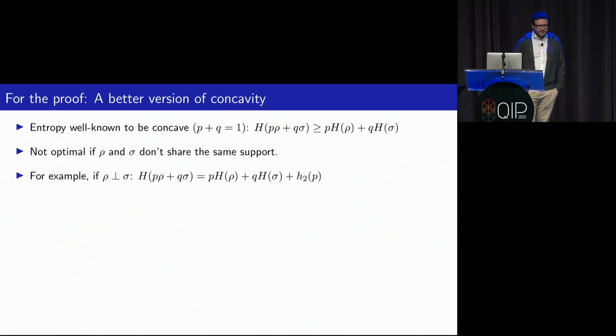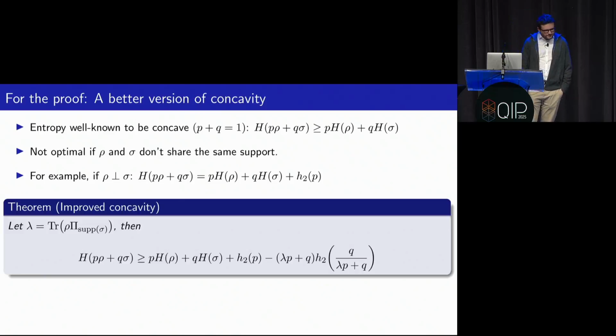And actually, it turns out that this is not quite optimal if rho and sigma don't share the same support. So as a maximal example, if rho is orthogonal to sigma, then we actually know exactly how we can write this entropy. We can write it as a convex combination of entropies plus this binary entropy of p. And it turns out we can find a version of concavity that also includes these cases where rho and sigma don't share the same support. And this looks like this.